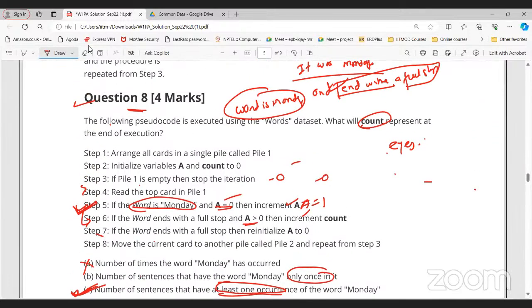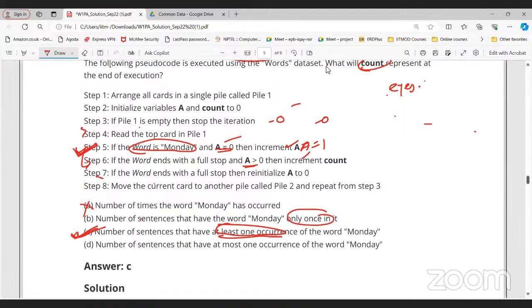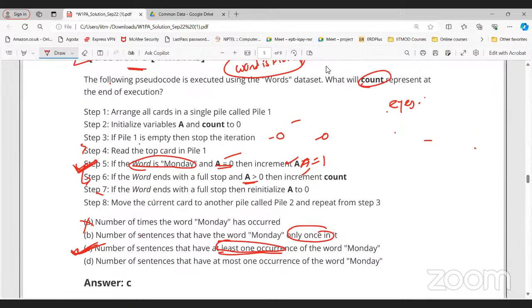Sir, excuse me, sir. Yes, tell me. Sir, after calculating all the three statements, at the end of the sum, you get A equal to 0 and count equal to 3, sir. In the question, they asked what count represents at the end of execution. So we can put that option also, no, sir, because the number of times Monday has repeated is also 3. No, count will not give the number of times the word Monday has occurred. Sir, Monday is also repeated 3 times only in the given data. Sir, but they are asking about the occurrence of Monday in a sentence. In the sentence, you need to follow this, right? If this is true, yes. Right? Yes, sir.